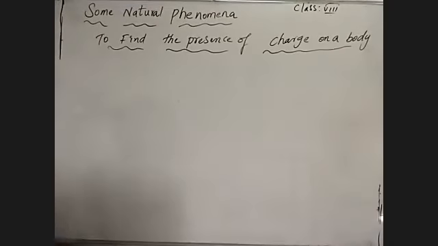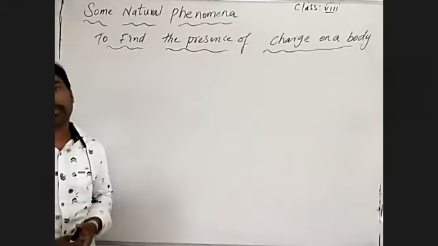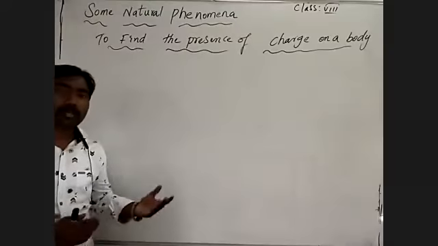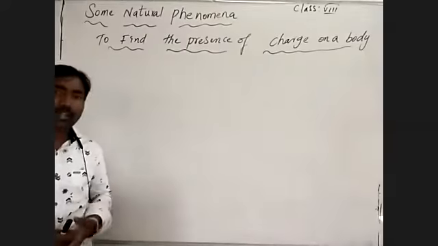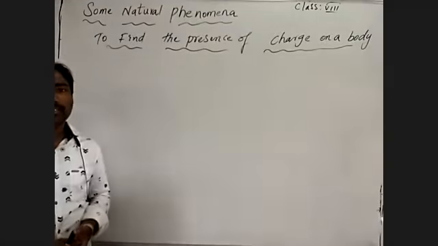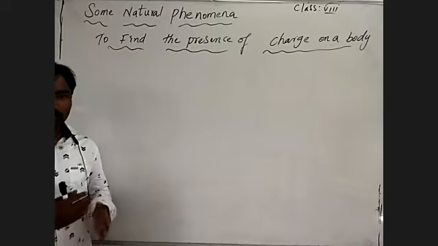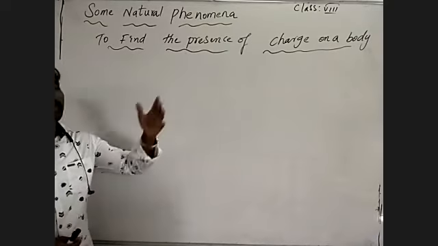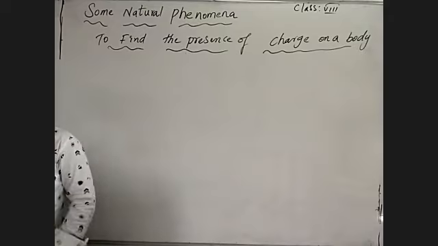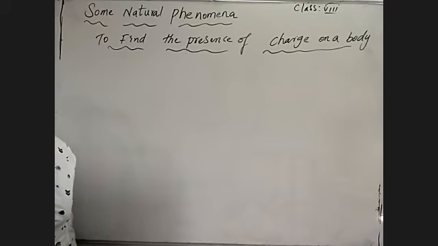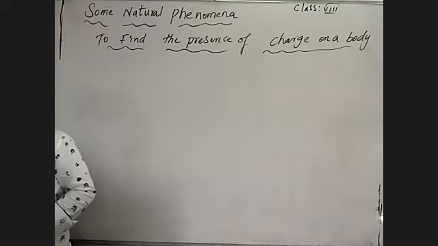In our past class, we learned that when particular substances are rubbed on particular surfaces, one object gets one particular charge and the other surface gets the other charge. So how do we find what charge is present on a body? Let's take a smooth, small thermocol sheet.